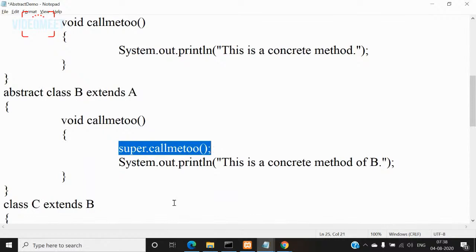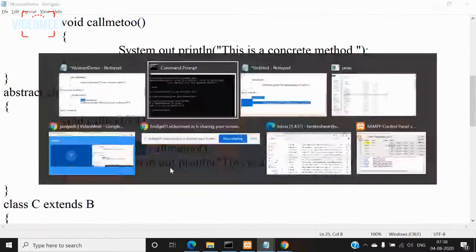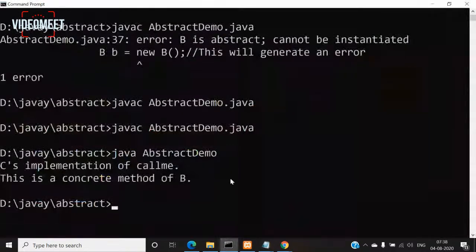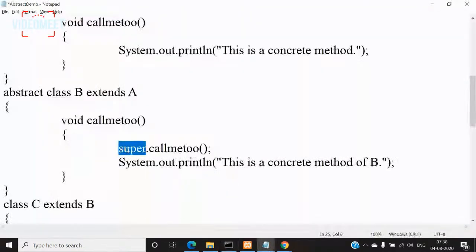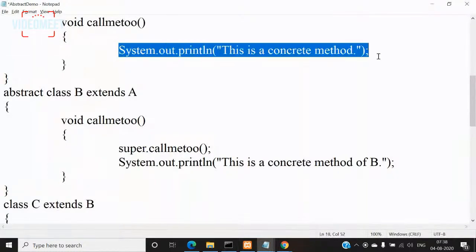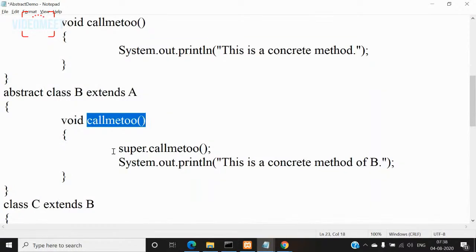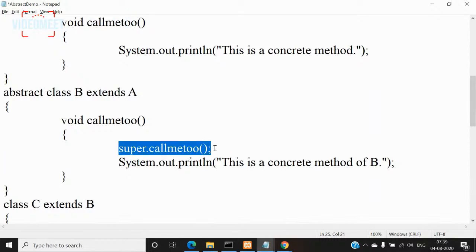So that's why we give this opportunity, by using the super keyword, to call the overridden method call me. But it doesn't mean that it must be mandatorily called. If it is mandatory, then it will generate an error, right? So it didn't generate any error for me. It is only not giving any output. It is not calling this call me method, it is only calling this call me to method. That's it. But if I want this also to be called, then I have to use the super keyword. That is what we discussed, right?